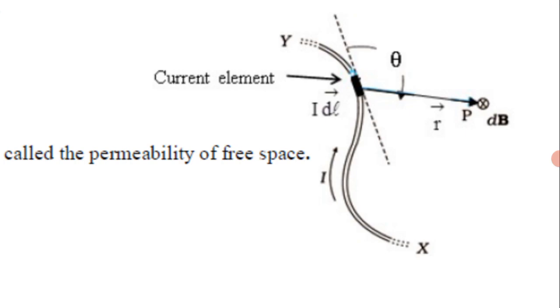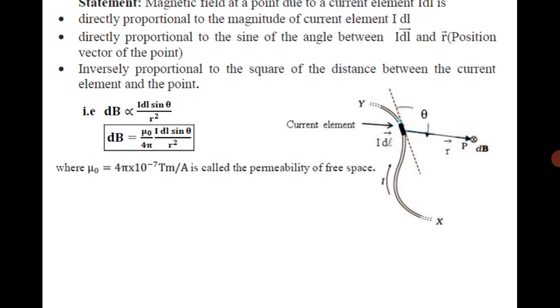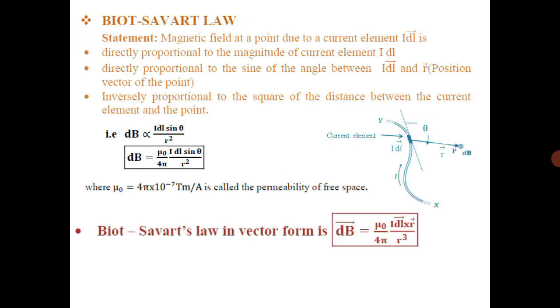Theta is the angle between the tangent drawn to the current element and the line joining the current element to the point P. Therefore we can write mu naught by 4 pi I dl sin theta by r square as the magnitude.